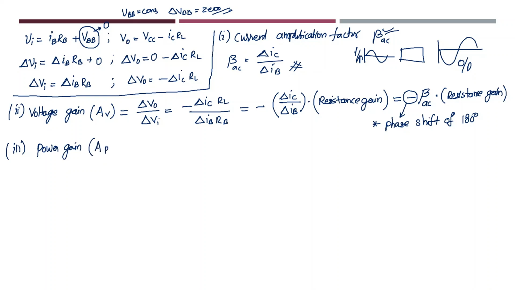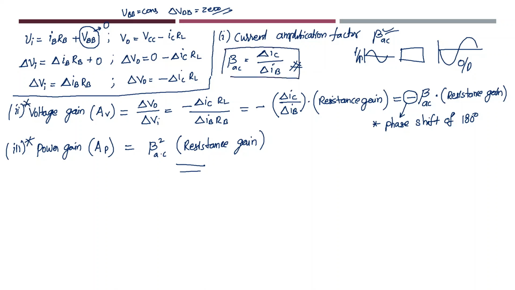Now the power gain formula, I am writing directly. Power gain is given as the square of the current amplification factor times the resistance gain. I hope you got these three important formulas. One is regarding power gain, another is regarding the voltage gain, and the other is regarding the current amplification factor.